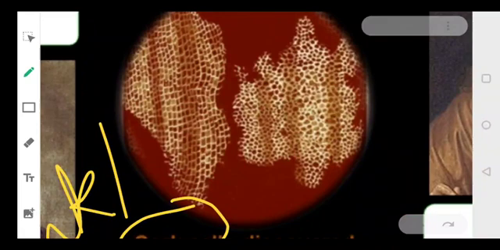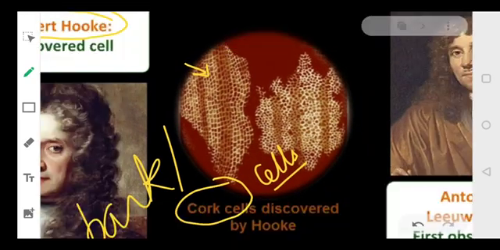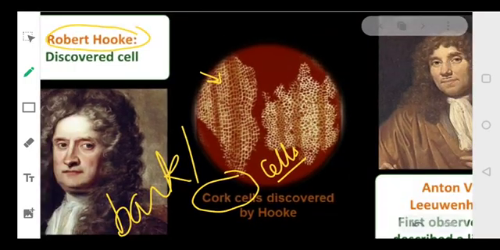There are little compartments, and later on these little compartments were named as cells. So the initial discovery of a cell was done by Robert Hooke.